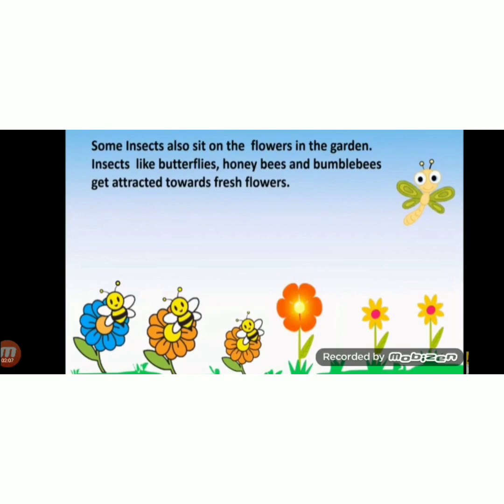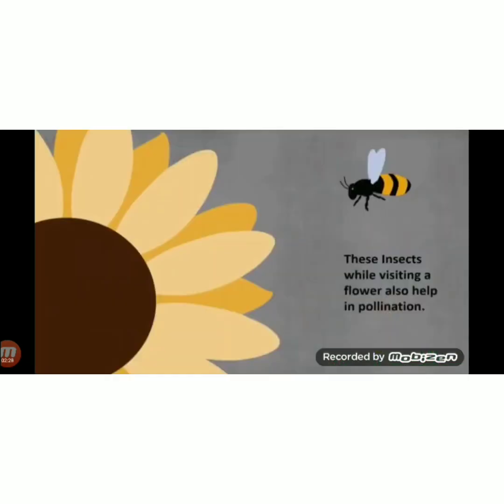They sit on flowers and suck nectar from the flowers. And honeybees and bumblebees get attracted towards fresh flowers. They like colorful flowers and their fragrance, so they are attracted towards the flowers and suck nectar. While visiting a flower, these insects also help in pollination.